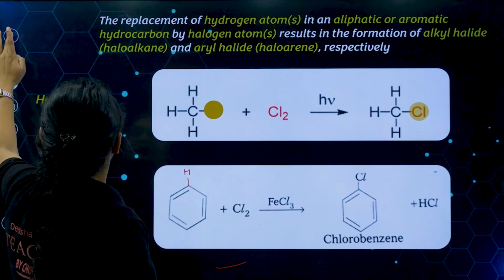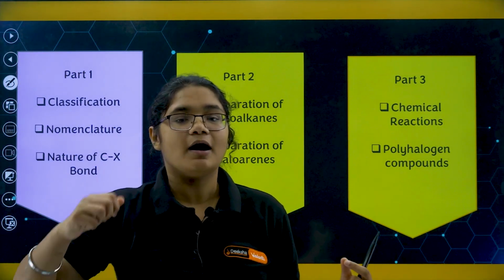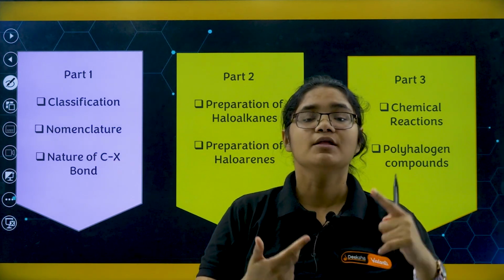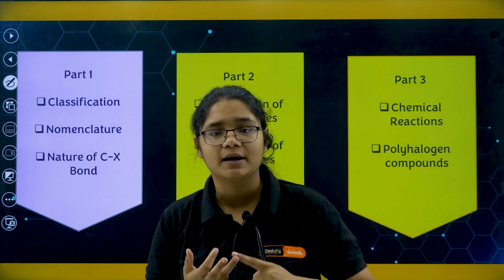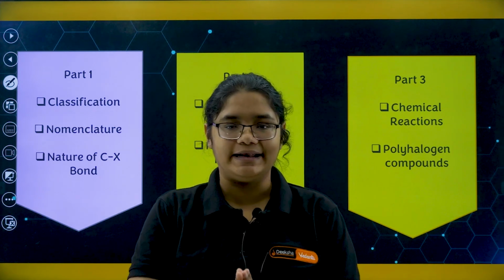Moving to the next one. In this chapter we will be studying in detail what the classifications of haloalkanes are, how to name them, what is the nature of their bond, how they are prepared, and what their chemical and physical properties are.